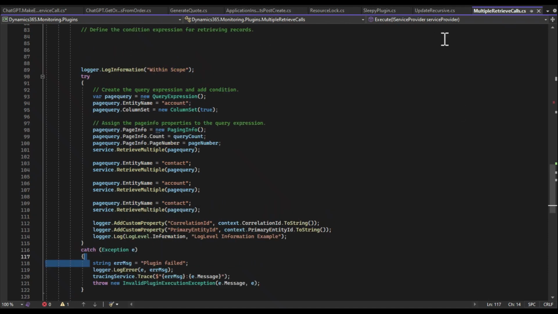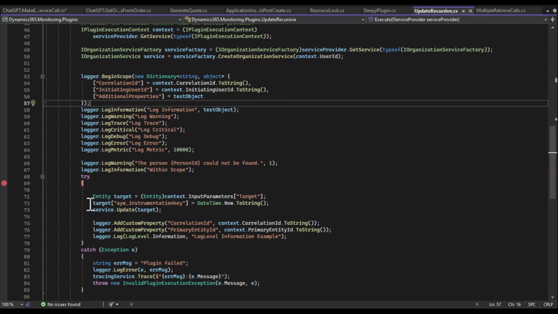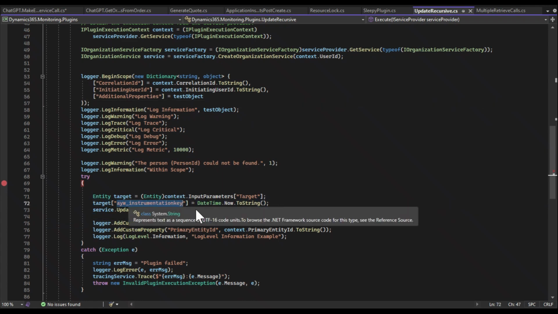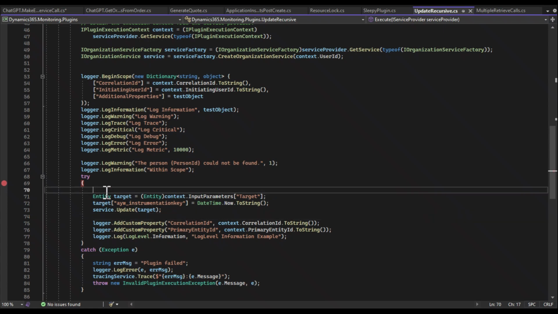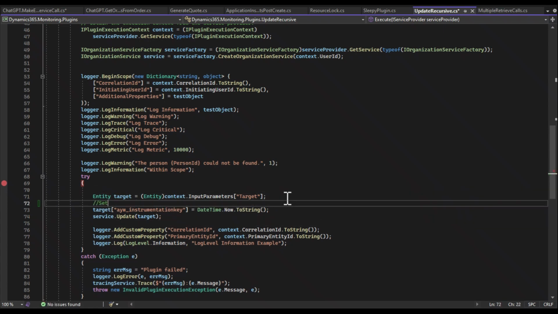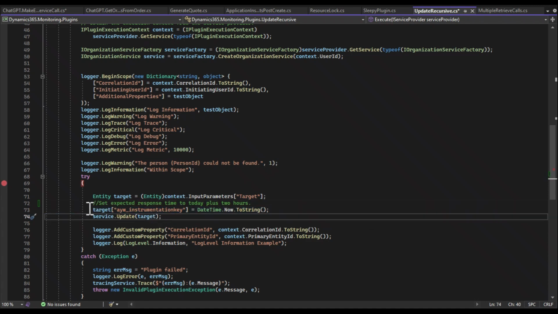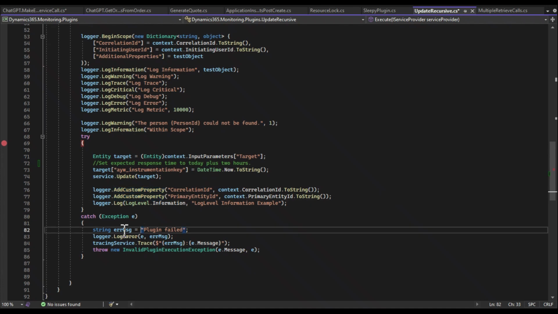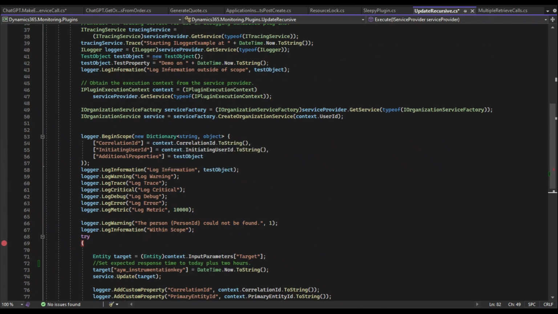Looking at some other ones we have, see UpdateRecursive. Again, this one's hitting some attributes, setting date time. We're not sure what's going on here. Be nice to say, let's just set expected response time to today plus 2 hours, so that at least helps a developer understand what this is supposed to be doing, right? So make sure you add comments, make sure you use exception messages that are friendly but useful and can provide context to a developer.